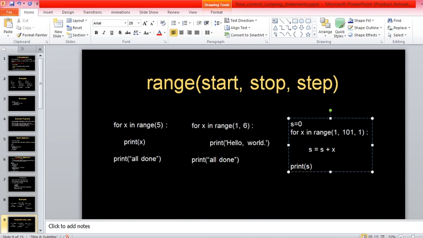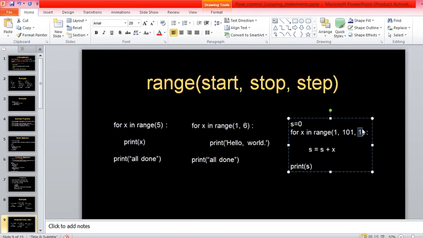Then the third argument indicates the step value. In each iteration, how much is the variable to be incremented? That is decided by the third argument.